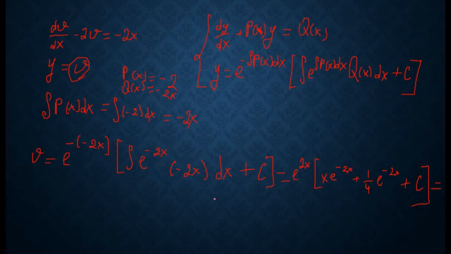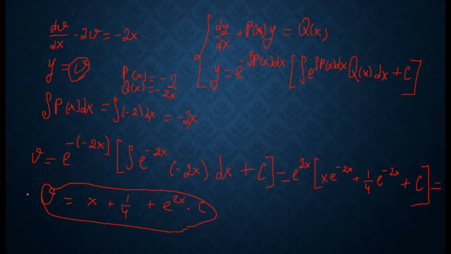We just open brackets, and here we have e to the power 2x multiplied by e to the power minus 2x, we have just x, and here will be plus 1 over 4 plus e to the power 2x multiplied by c. So our v is equal to this function. And now we found our solution of